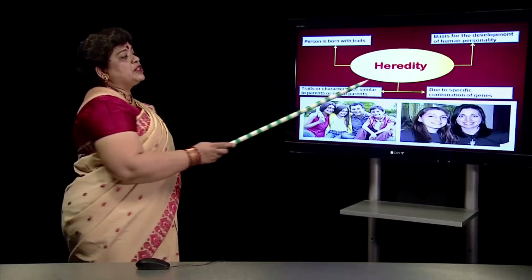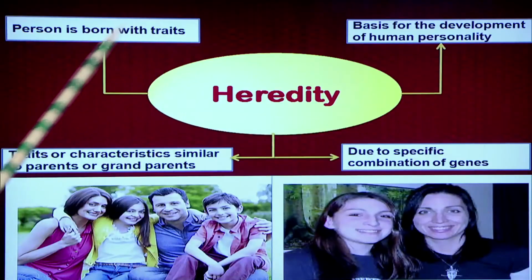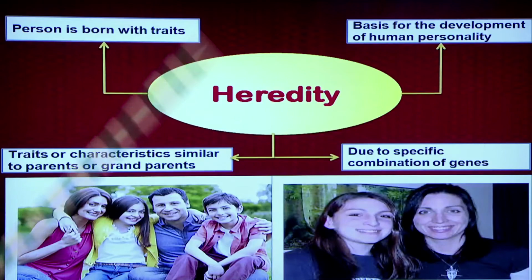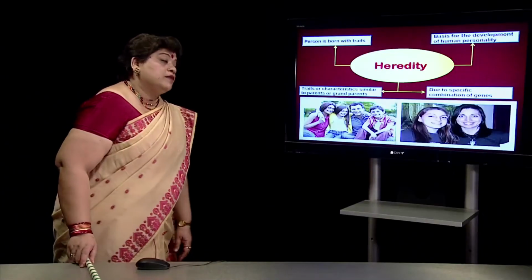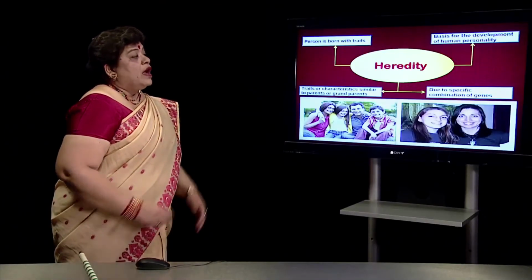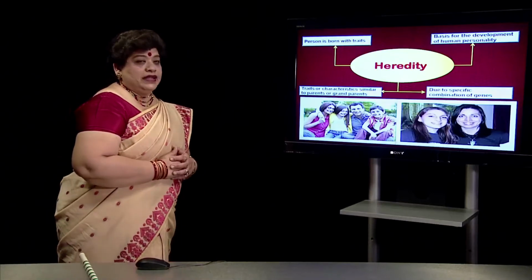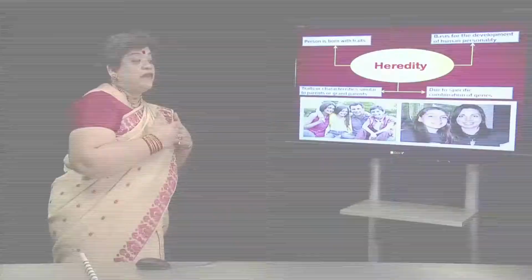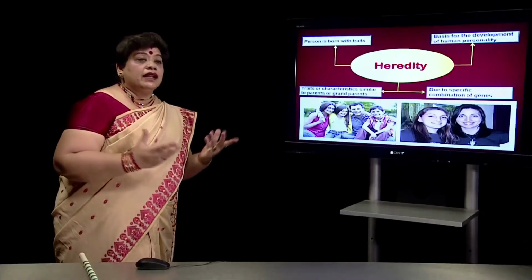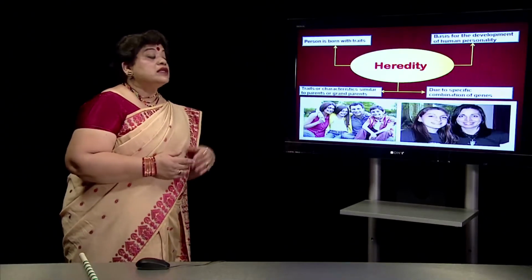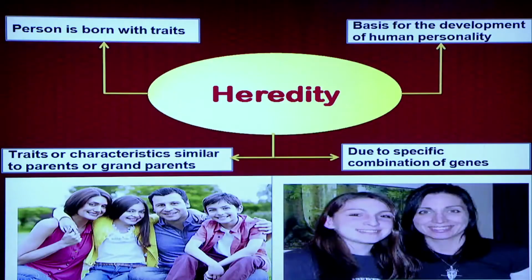Next important feature is heredity. When we say heredity, the person is born with traits that he or she adopts from his parents. It is very important for us to understand that when a child is born, very often we see that hair color is the same, eye color is the same, skin color is the same and resembling that of the parents, because the child has adopted some traits from the parents.